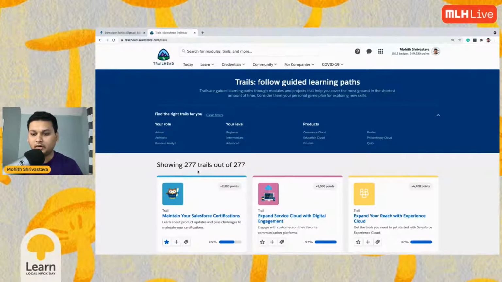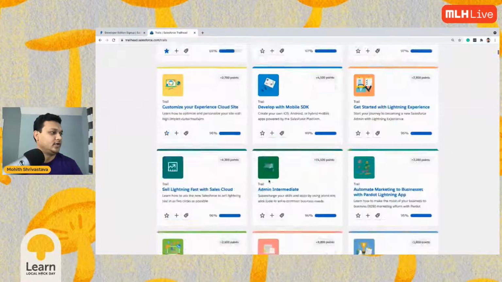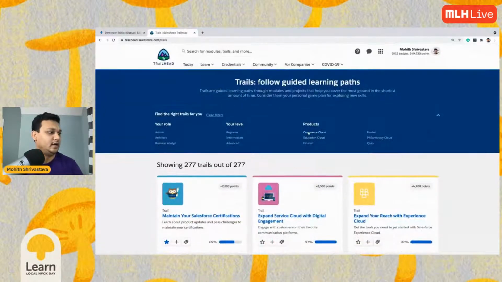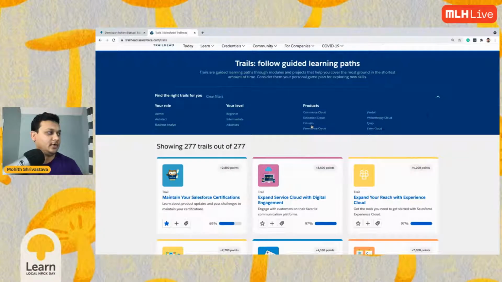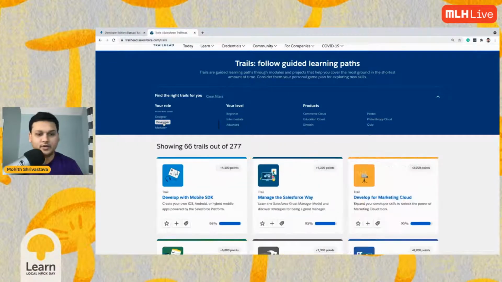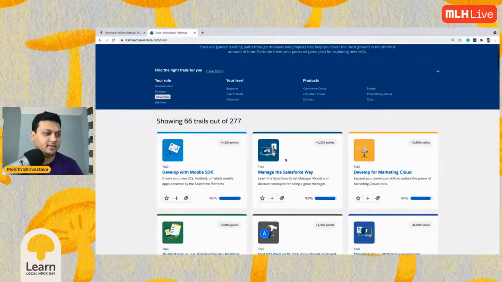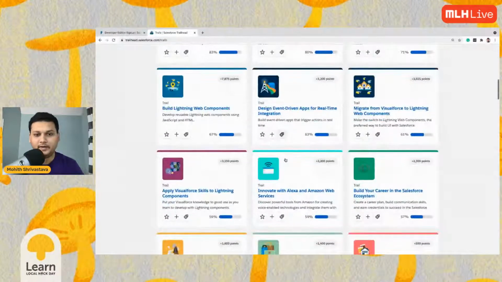Can we follow along if you already have a Trailhead profile? Yes, definitely you can follow along. You can use your Trailhead org, the developer org that comes with Trailhead, for this workshop. There's a lot going on here, and there are a lot of Salesforce products you can learn about. You can also choose your role. For example, if you are focusing on developer, you just click on developer and go on building.